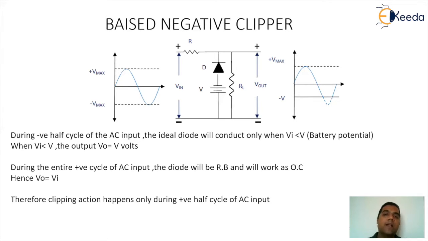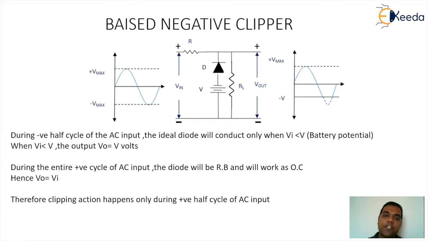Because now the anode is connected to a negative potential, if the cathode potential falls below that value of the anode, it will automatically become forward biased. That's the reason you will find that whenever the input falls below the minus V level, the diode D will turn on. Once it turns on, it works like a closed switch.